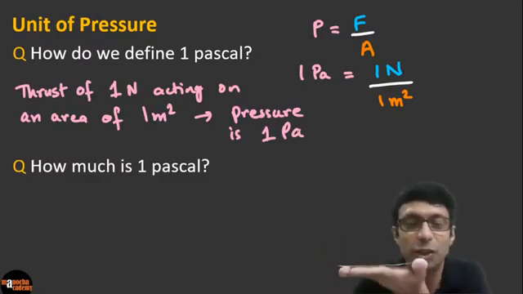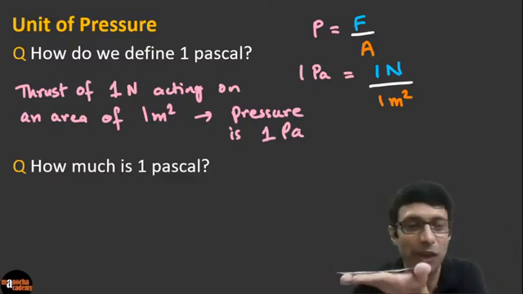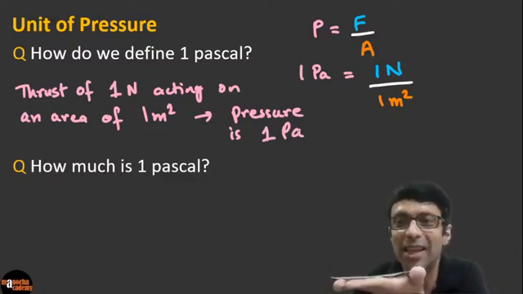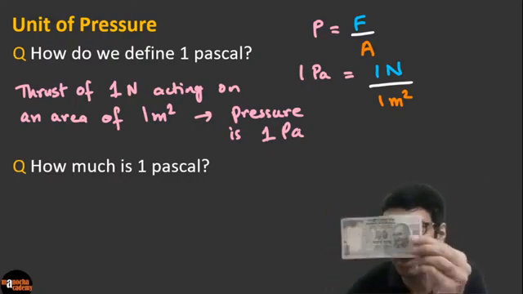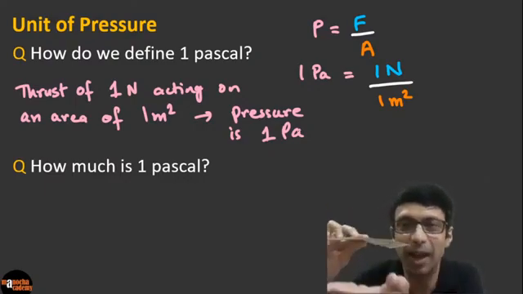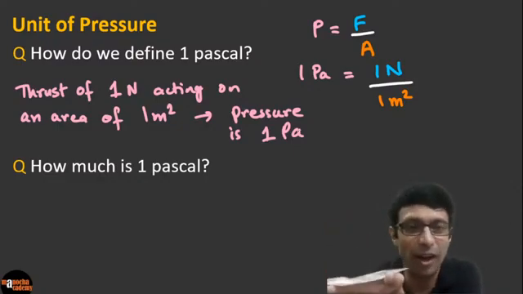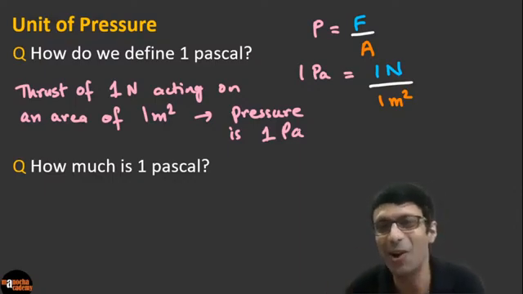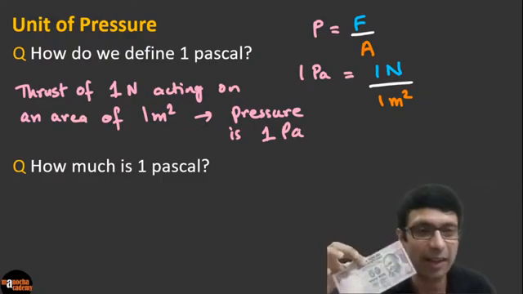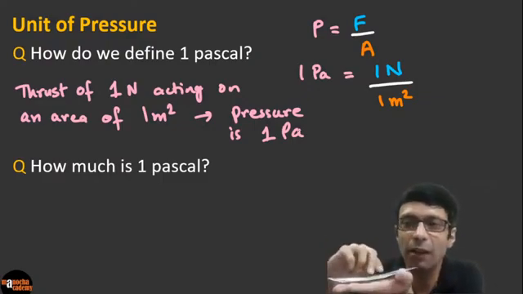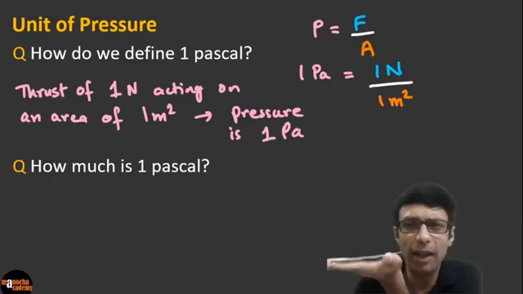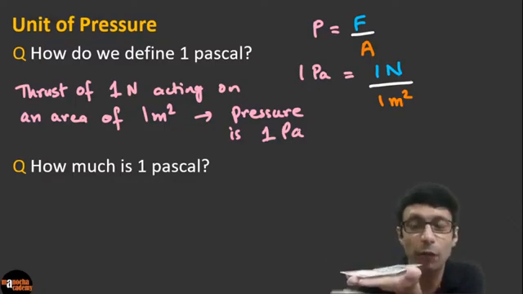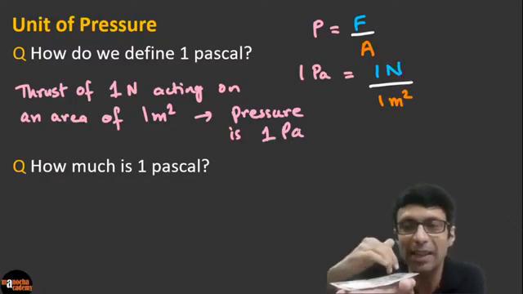Now the pressure that you feel on your hand, to give you a feel of the pressure, that is 1 Pascal. The pressure this 50 rupee note or a $1 bill is applying on your hand is just 1 Pascal. Excellent guys, now I see everybody's writing it's a very small pressure, because it's such a light thing with an area and you can hardly feel it on your hand. So it's a very, very small amount of pressure. We're not talking about the force, the pressure that you feel on the entire palm.